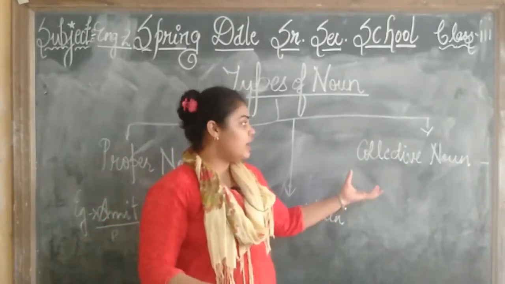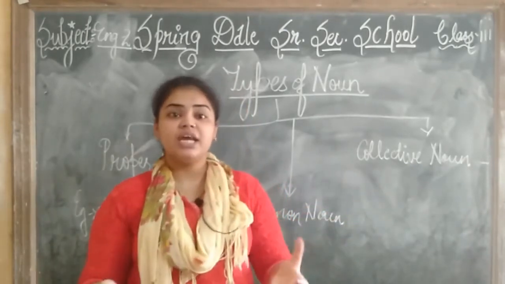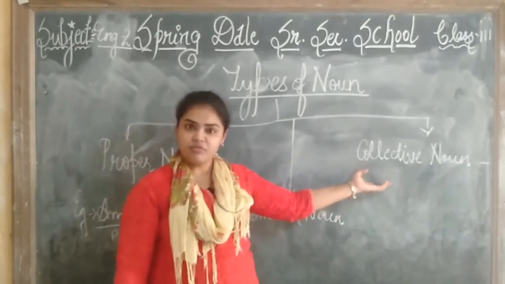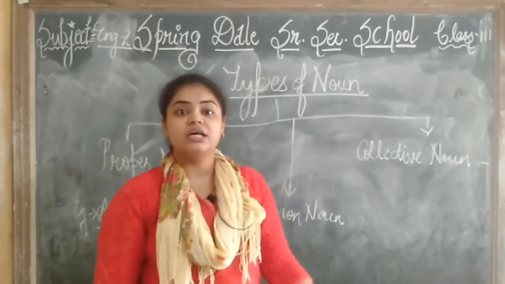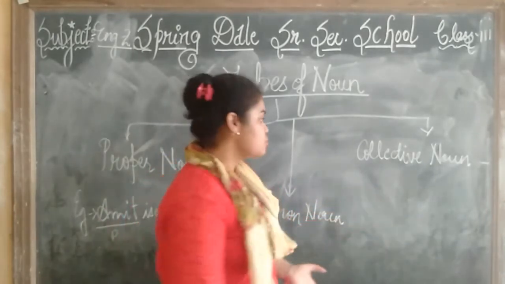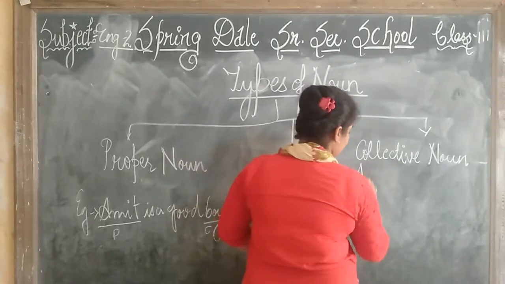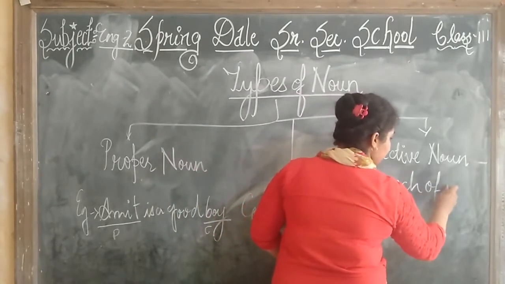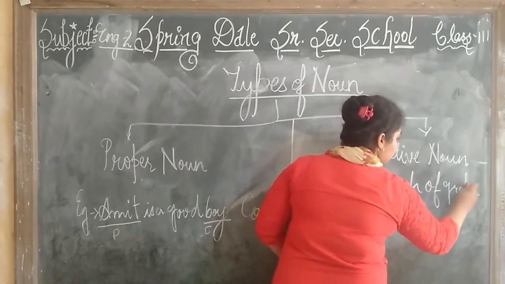So, when we are talking about something in a whole or a collective manner, that is a collective noun. For example, grapes, a bunch of grapes. So, how we will write? A bunch of grapes.